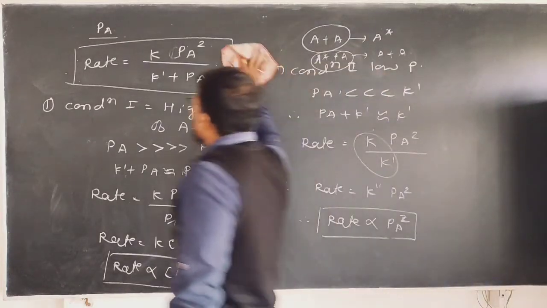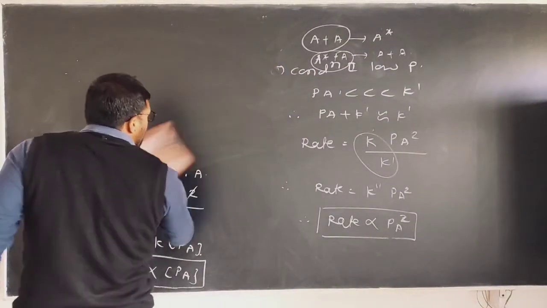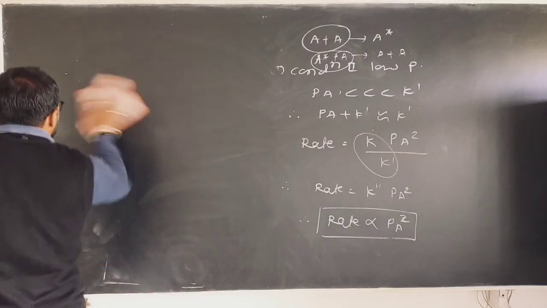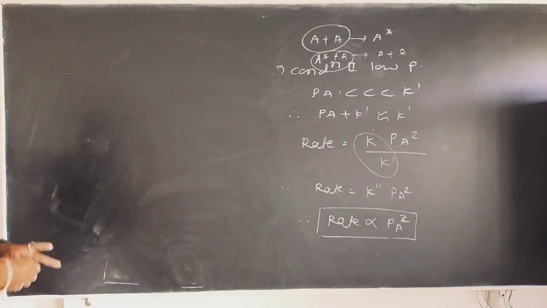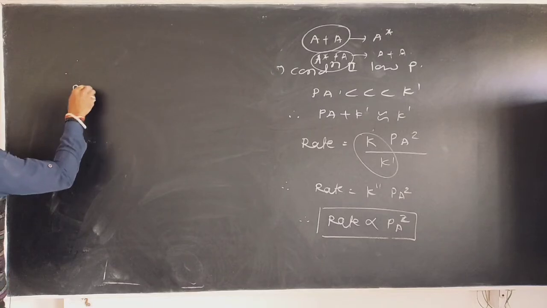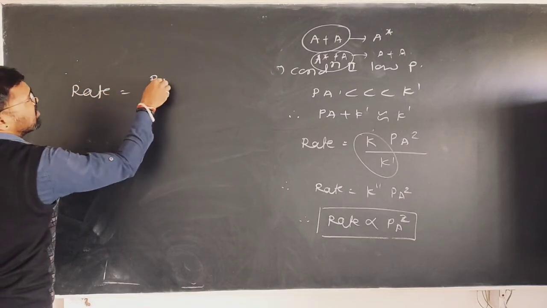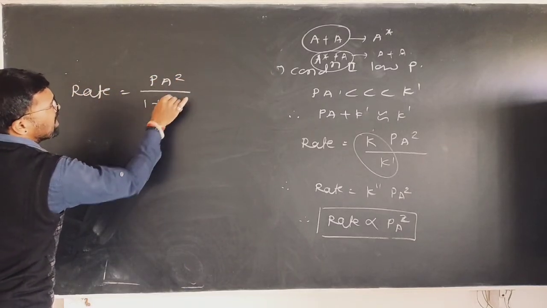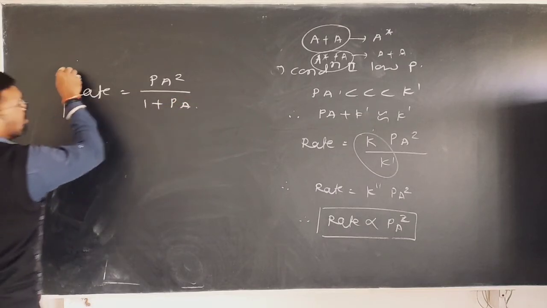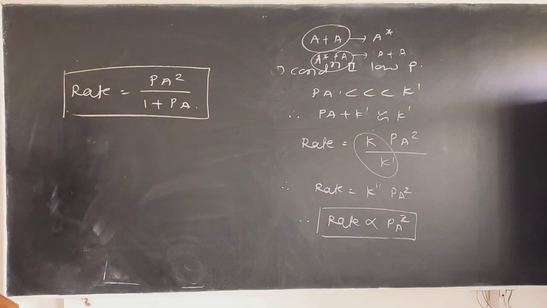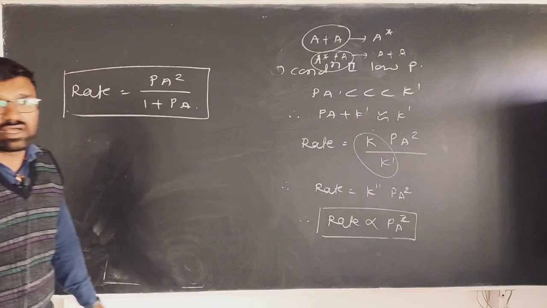Here is another format of the Lindemann equation for the unimolecular gaseous reaction: rate of formation of product is equal to Pa square over 1 plus Pa.